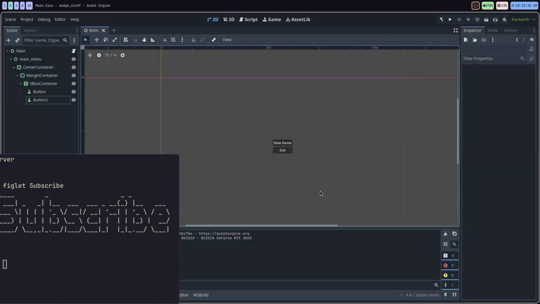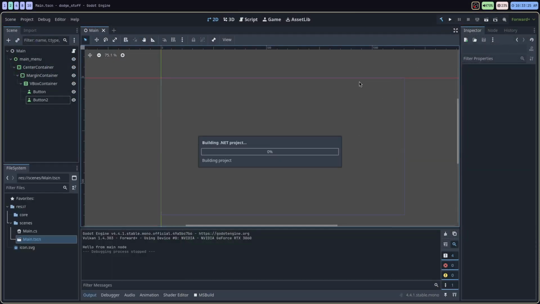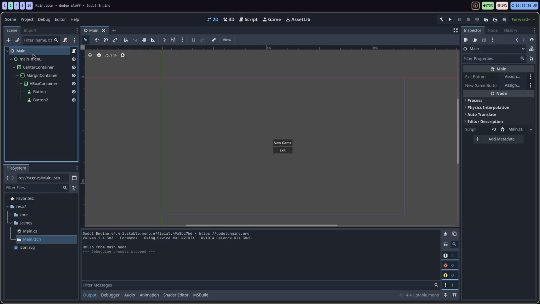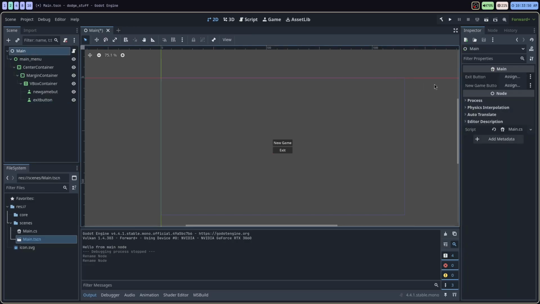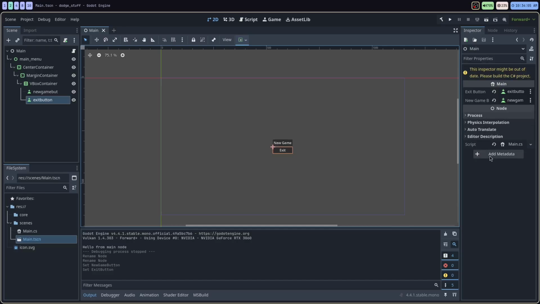So because I added these export things, if I rebuild the project and I click on the main menu node in the inspector, it'll have two slots for my new buttons. So I'll just rename this button new game button. This is just renaming it in the editor. It has no effect on the code. Exit button. So now I click the main scene node where I can see over here where I'm going to assign the buttons, and I can just pull the buttons into their designated slots, and that sets them up there. Now, if I don't do that, the buttons will be null.